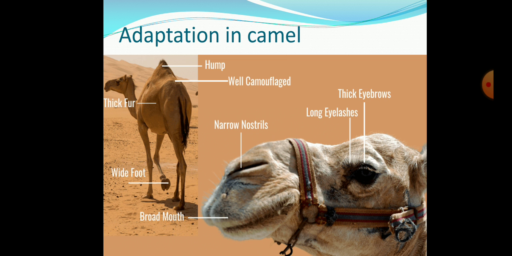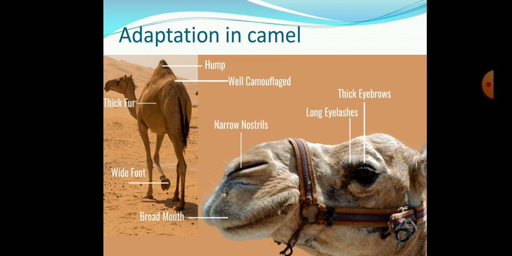Now here we have adaptation in camels. So students, like the polar area, where some animals are living, in the same way, in the desert also there is the camel. Okay, and this camel, as you can see, the color of this camel is brown, and this matches well with the surrounding. Okay, and the surrounding is also the same color, so this will match up, and this also keeps them protected from the predators.